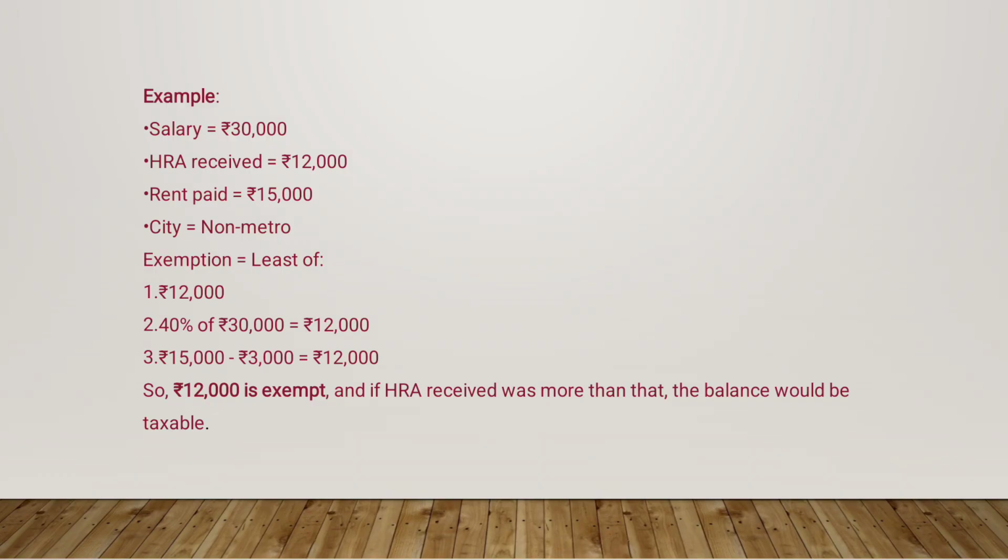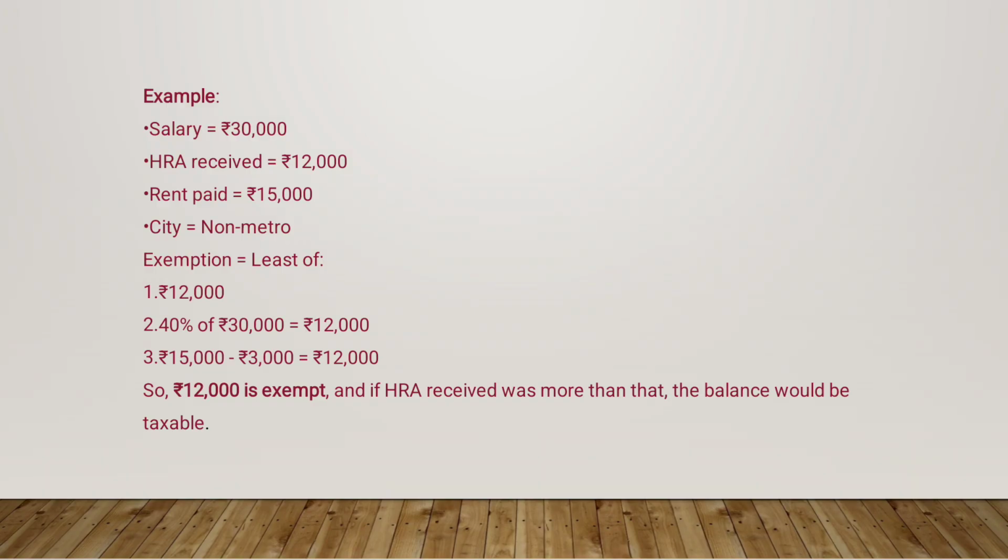See, the calculation for exemption is whichever is least. First, actual HRA means 12,000. Okay, this is a non-metropolitan city, so 40% of salary is allowed for exemption. So we calculate 40% of the 30,000 salary, which is also 12,000.